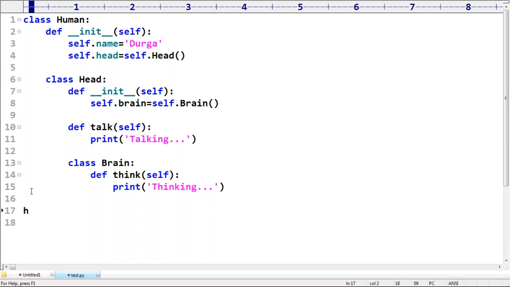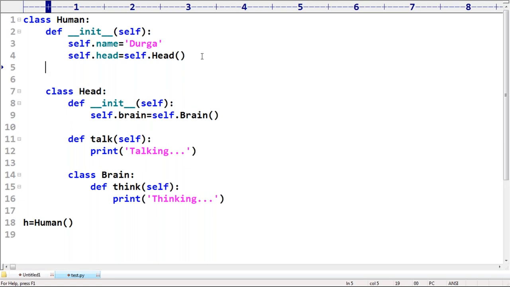Let me cross check here. H is equal to human. Like this I'm taking, sir. First, syntactically, is it valid or not? I have to check that. But before that, inside human, let me